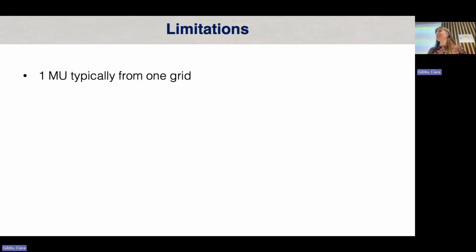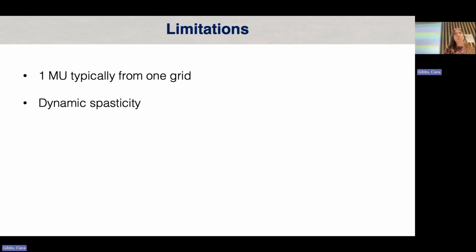Okay, so we did a lot of other controls and very happy to talk about them in questions. But now, just to wrap up, I'll talk about some of the limitations of the study. So the first thing is that, as I said before, one motor unit was typically derived from one grid, which makes it relatively difficult for us to know how to optimize the setup for the design of a neural interface, where exactly these grids should be placed and how many channels do we really need to perform multidimensional control.